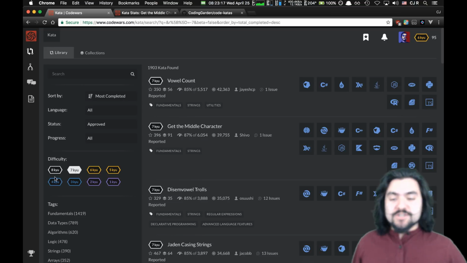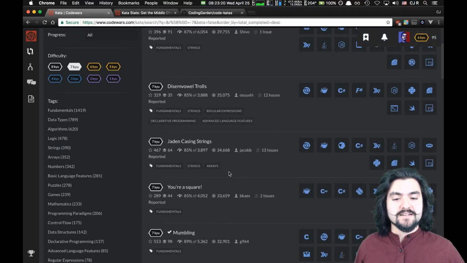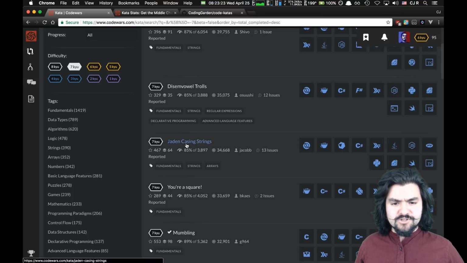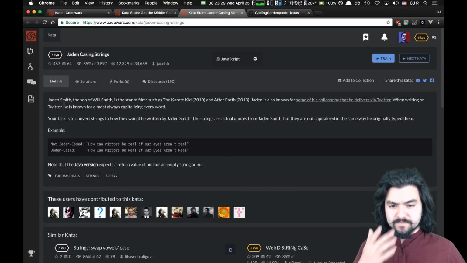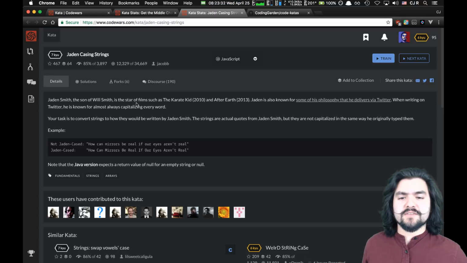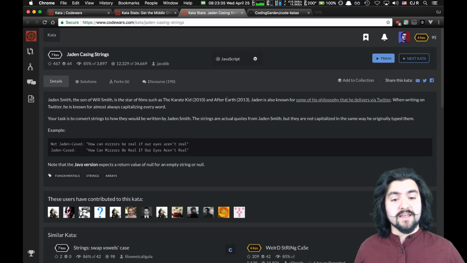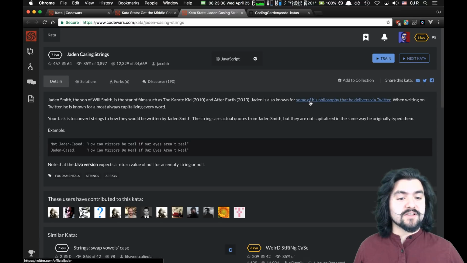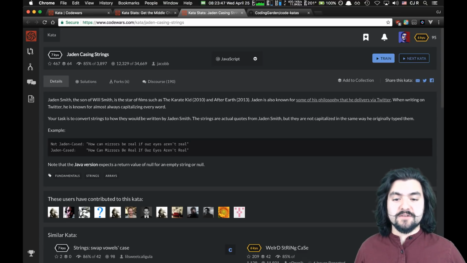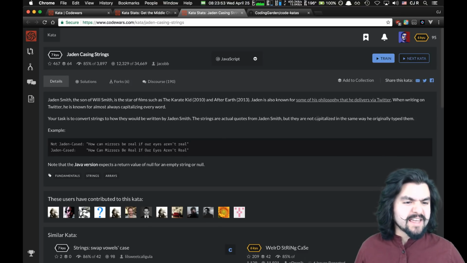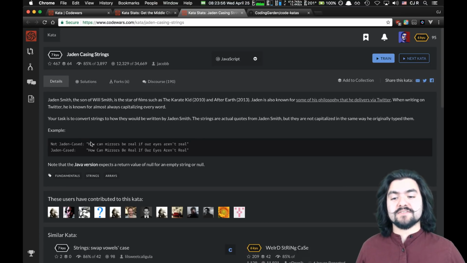I'm going to choose a 7 kyu, and let's just pick one. Jaden-casing strings. I think this has something to do with Jaden Smith. Jaden Smith, the son of Will Smith, is the star of films such as The Karate Kid and After Earth. Jaden is also known for some of his philosophy that he delivers on Twitter. When writing on Twitter, he is known for almost always capitalizing every word. Your task is to convert strings to how they would be written by Jaden Smith. The strings are actual quotes from Jaden Smith, but they're not capitalized in the same way he originally typed them. So basically you have to take a sentence and capitalize the first letter of each word. I think this is a good warm-up problem.